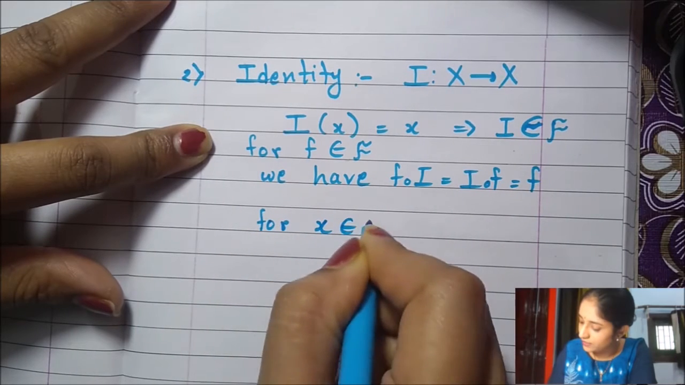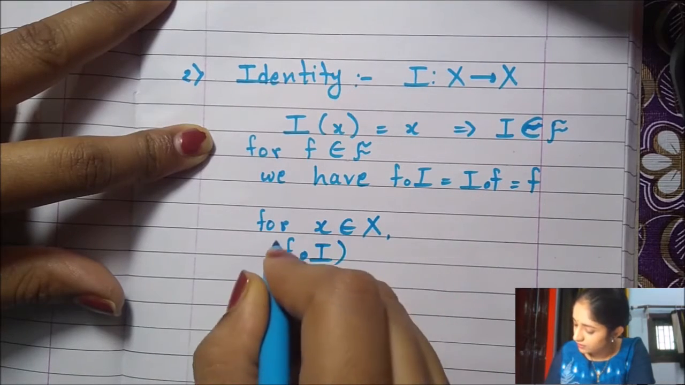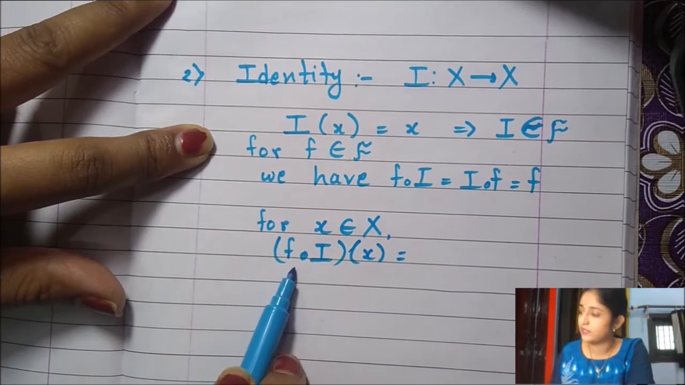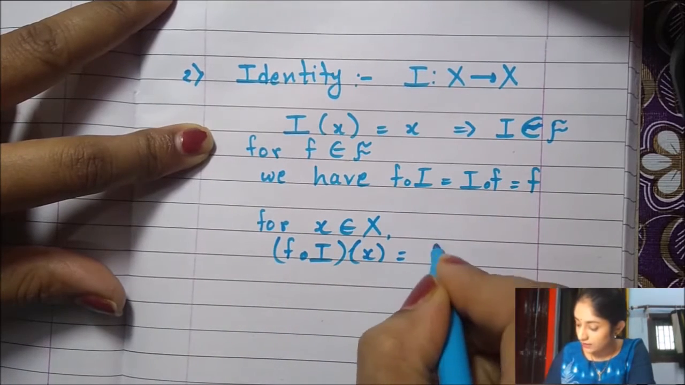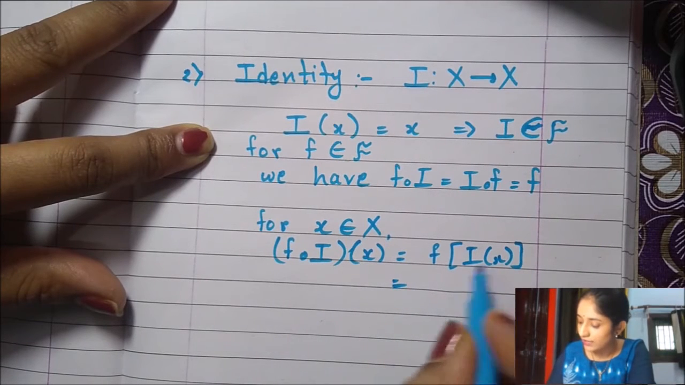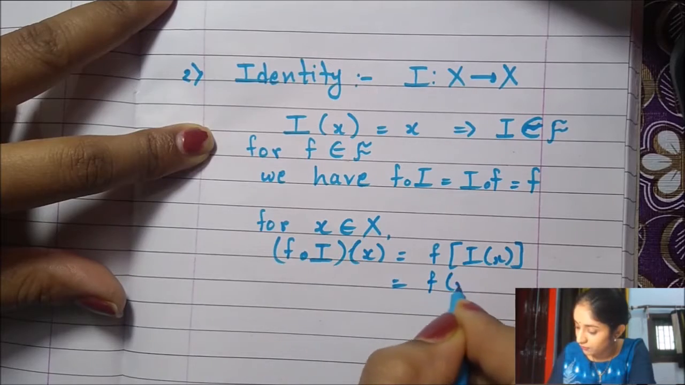For an element in x, let's operate this function on x. What happens is, by the definition of composition, this becomes f of I of x. We know that the identity function doesn't change anything about the element, so this will be f of x.